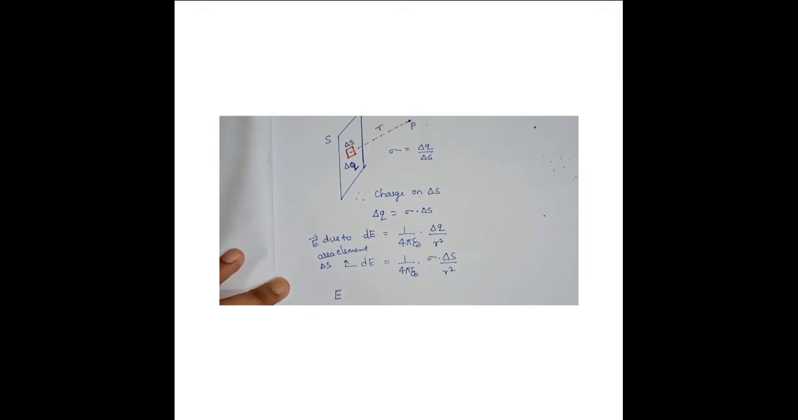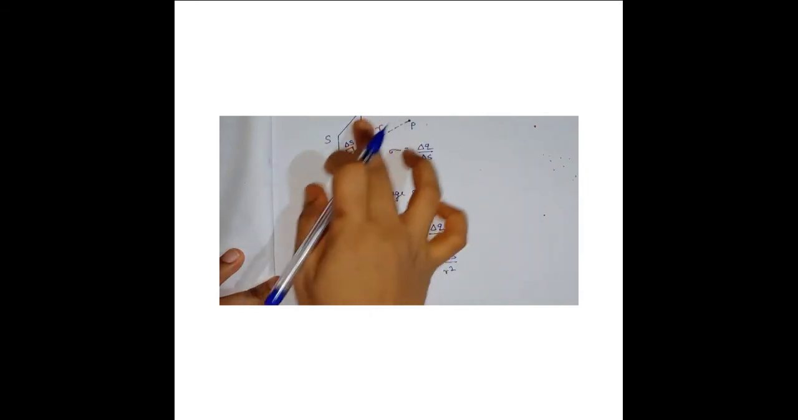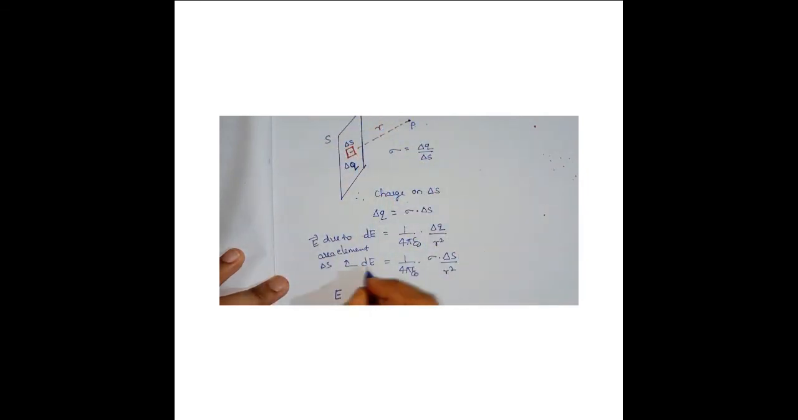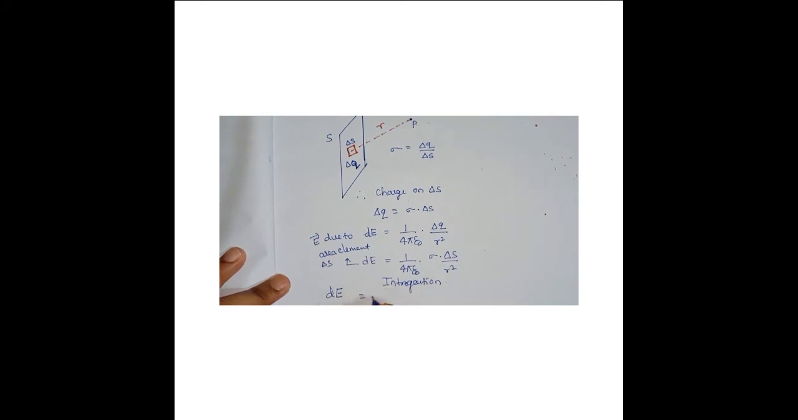Total electric field means the electric field due to this entire surface S. So for that, what do we have to do? Integration, right? This is one of the tools we are using. Integration of dE is equal to integration of 1 by 4 pi epsilon naught into sigma into delta S by R square.